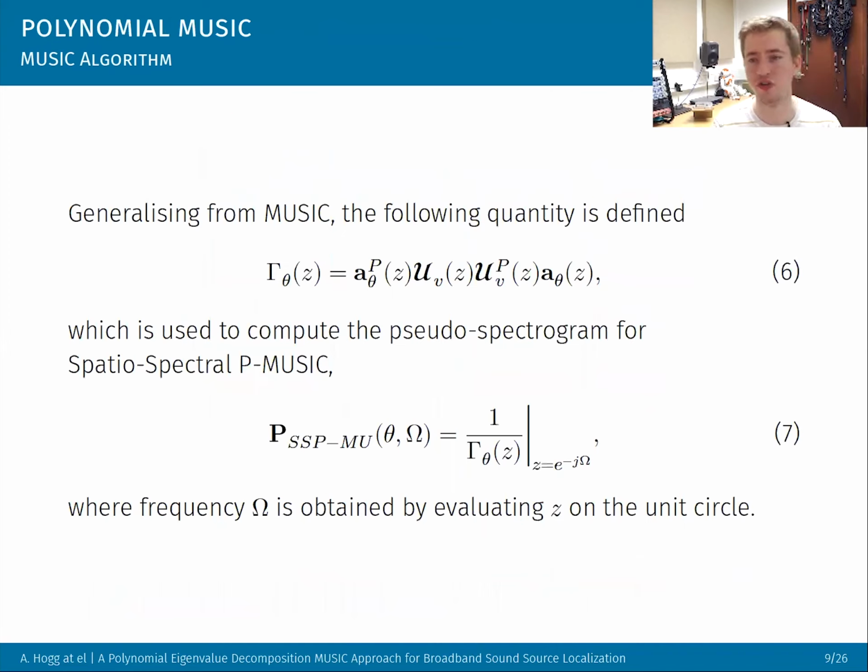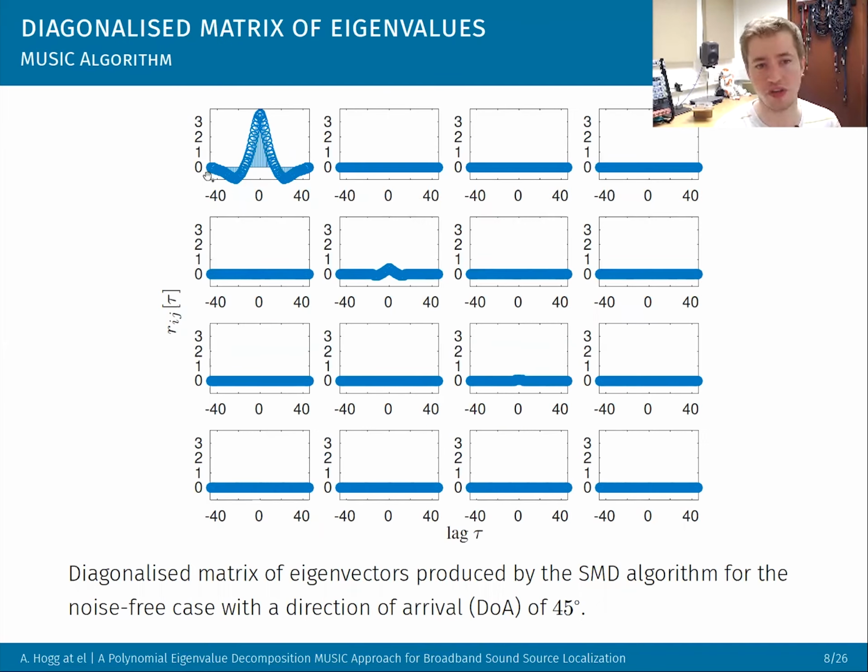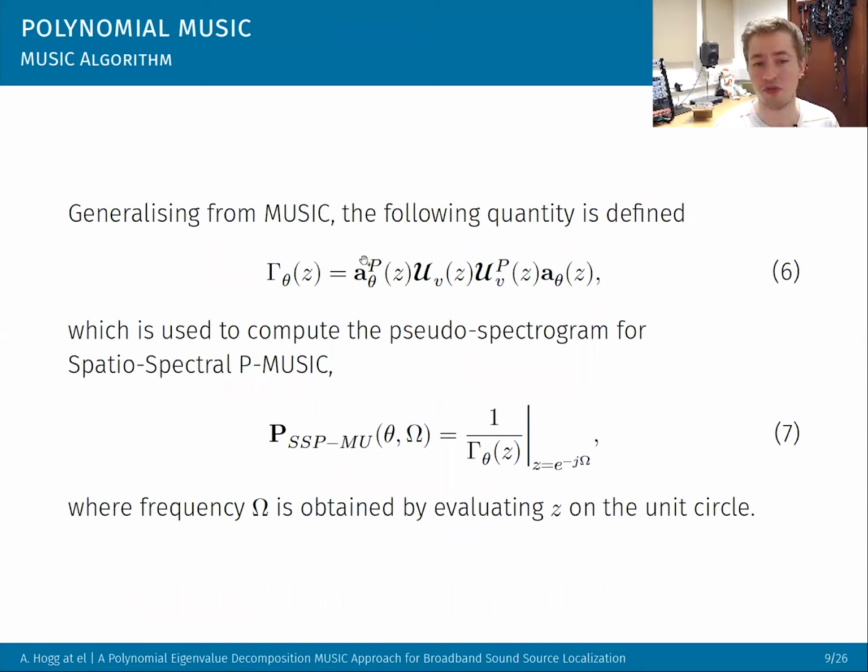And now using that, we can use the same approach that we would use in MUSIC, which is we can use a broadband steering vector this time rather than a narrowband one. We can use our noise-only subspace and we can do a grid search of all possible angles of the steering vector, and we can find the angles that are orthogonal to the subspace. We can also threshold these eigenvalues to see how many sound sources we should be looking for. So in this case, we should be looking for 1. So we find the most orthogonal component, the angle that makes it most orthogonal to the noise subspace.